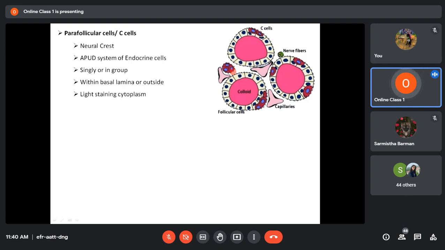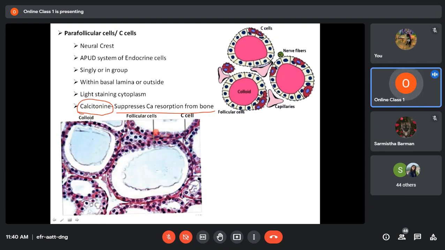And this is a schematic representation actually. In a slide, these cells will always be lighter in color. The follicular cells will be somewhat darker in color. They will appear dark pink, whereas these parafollicular cells will appear somewhat light in color. And they are responsible for producing one hormone called calcitonin. The function of calcitonin is to suppress calcium reabsorption from the bone.